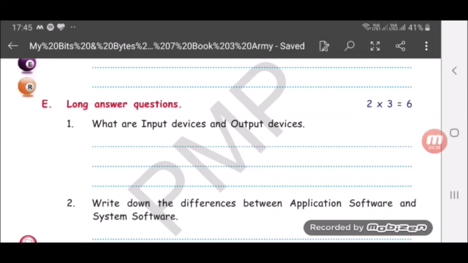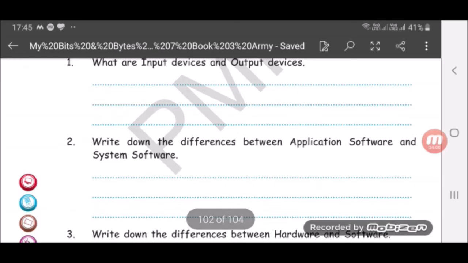Write down the difference between application software and system software. So application software is the software with which the user interacts with the computer. Okay, and system software is used to do the overall control and management of the system.